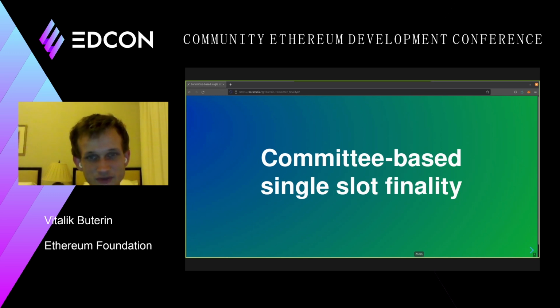So it's still proof of stake, but the proof of stake ends up being designed somewhat differently in such a way that it finalizes transactions much more quickly. It finalizes transactions after a single slot. And instead of using the entire validator set to finalize, it uses committees.